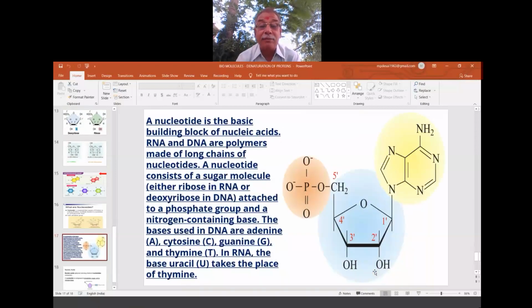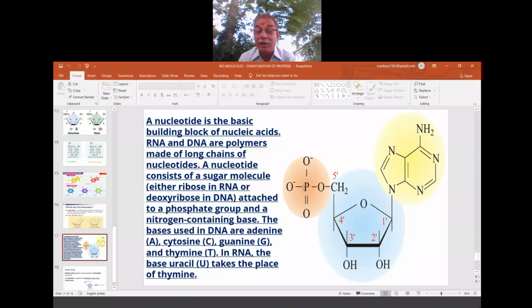Now see, this is a nucleotide. Already we learnt about the nucleoside, which is nothing but sugar and the base. Now to this sugar and the base, if a phosphorus linkage comes from the phosphoric acid, this is called the phosphate linkage, PO4 linkage. It is there on the 5 prime of the sugar. Why am I using prime? Because these are numbered normal 1, 2, 3, 4 for the base, and for the sugar they are called 1 prime, 2 prime, 3 prime, 4 prime. This is the 5th prime.